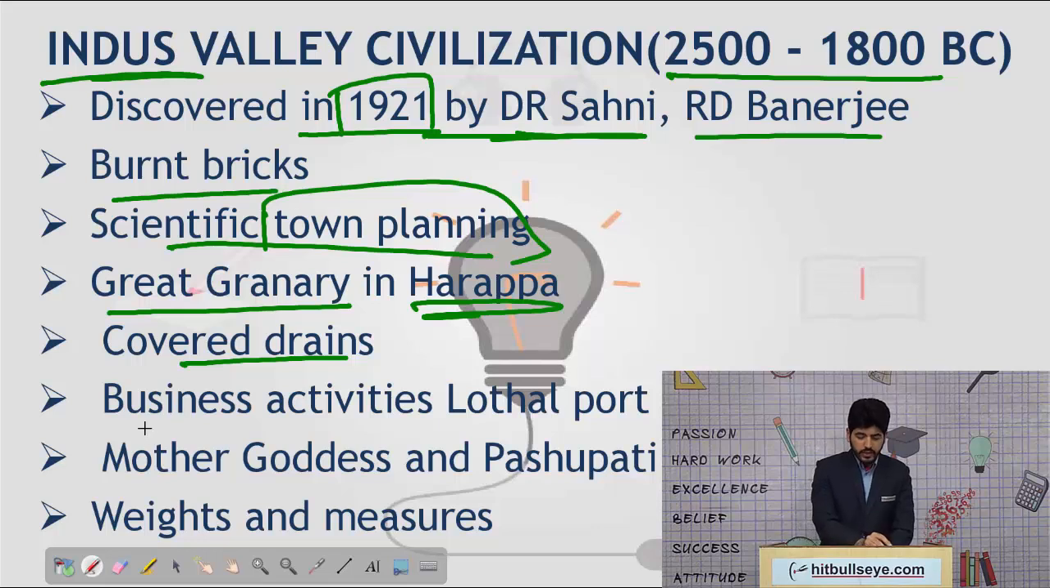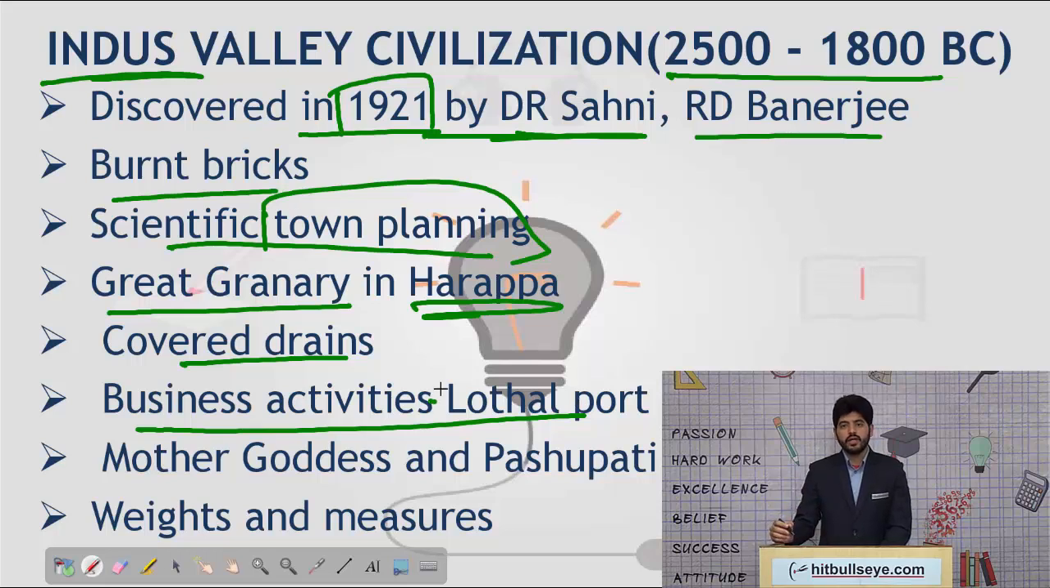The next activity was that of business activity. Now we come to know about their business activity from a port. The people of the Harappan Valley Civilization maintained a port at Lothal. Lothal was a port in the state of present day Gujarat. The Harappans traded with other parts of the world, and more importantly with the Romans themselves.